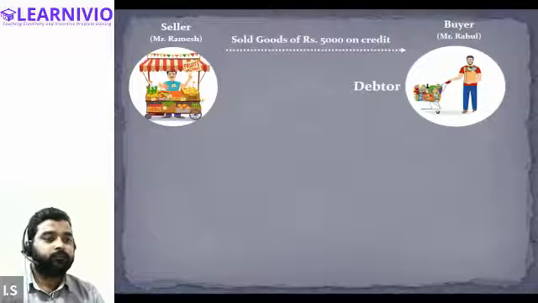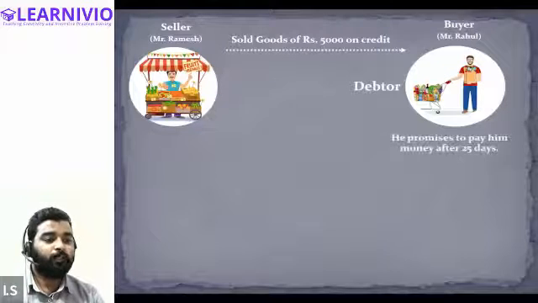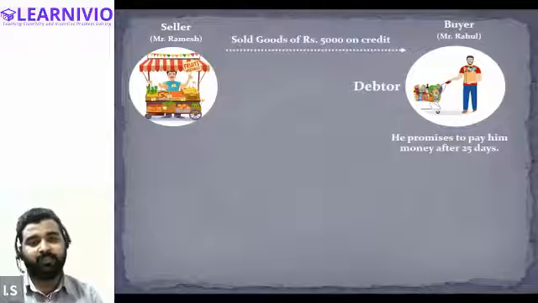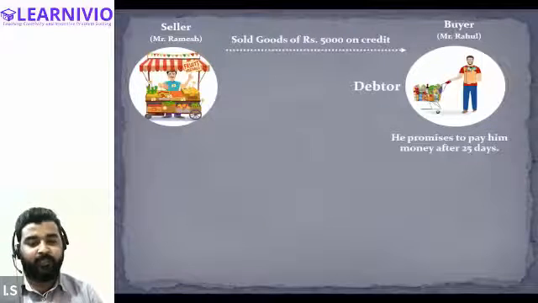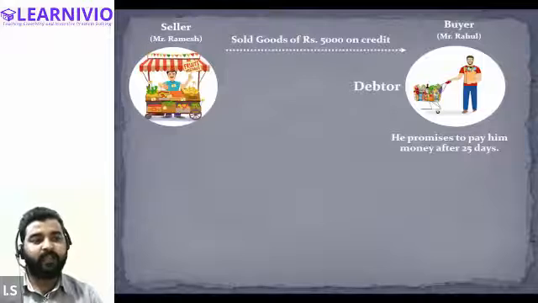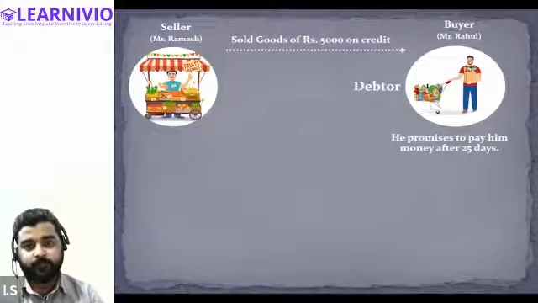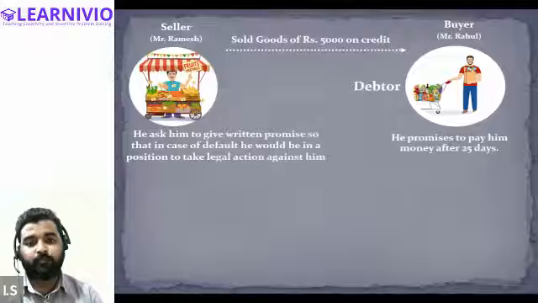Now Mr. Rahul says that he promises to pay money after 25 days, but the seller is of the opinion that if Rahul makes default after 25 days, he won't be able to take any action against Mr. Rahul. So he wants Mr. Rahul to make a written promise, so that in case of default, he would be in a position to take legal action against him.